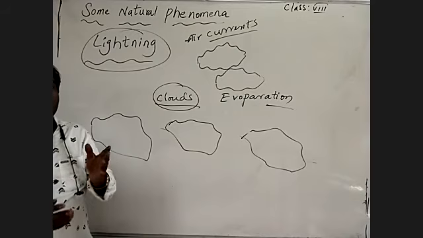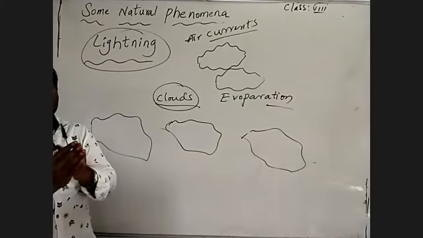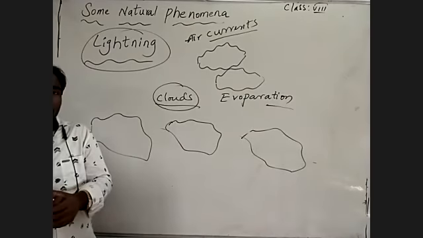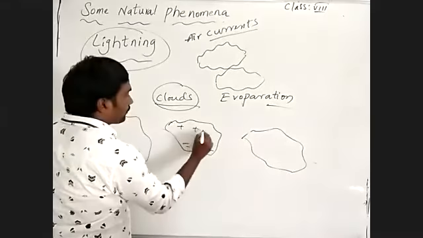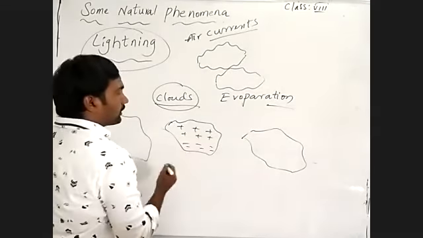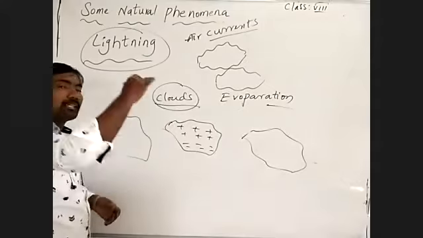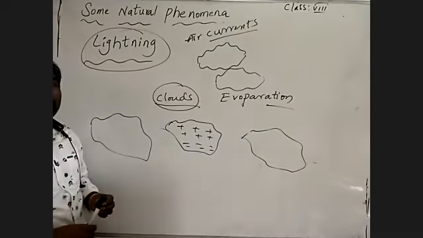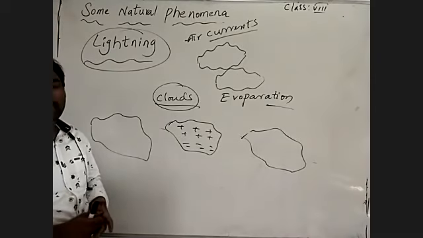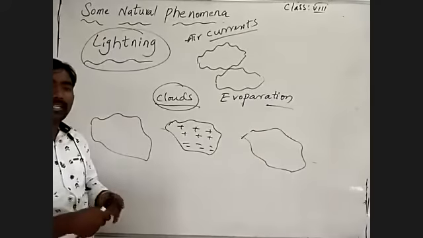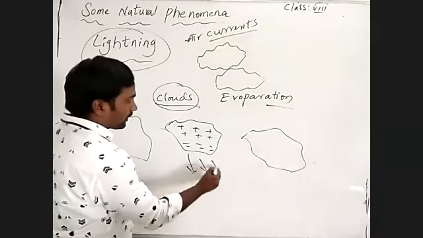By that, it shows negative charge downward, and positive charges float upward. By that, what happens? The negative charge gives path downward. Then why is the negative charge coming downward? How?